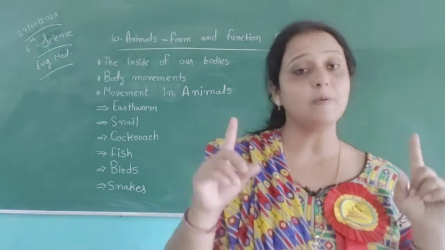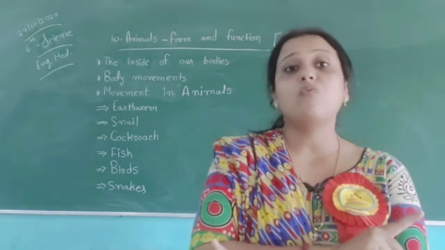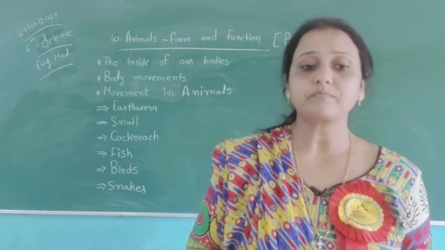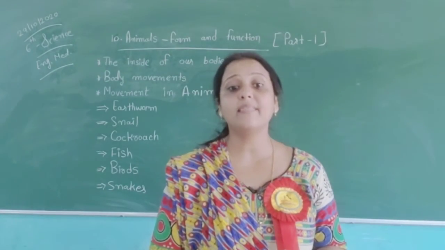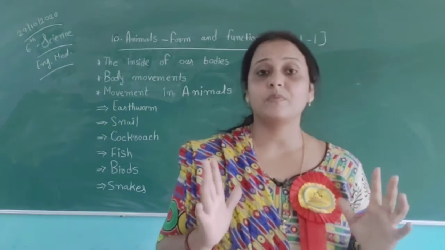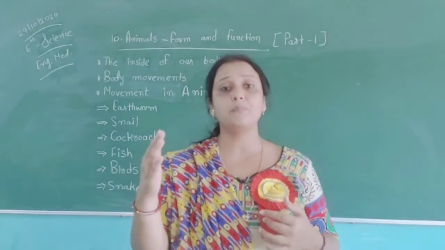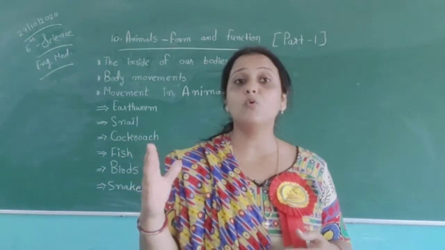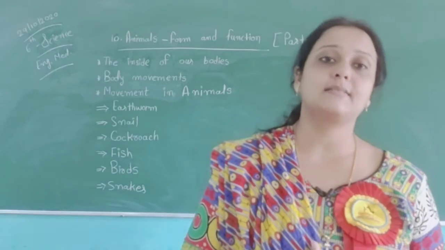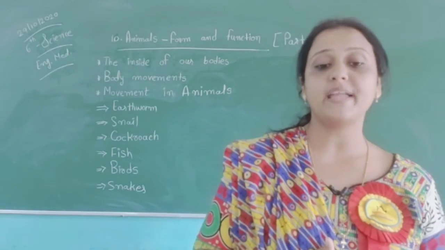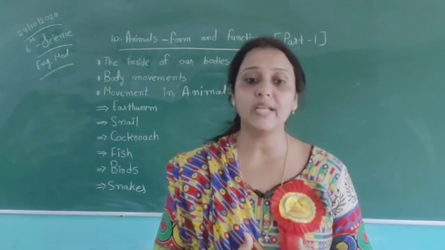But always remember, snakes have bones, but earthworm has no bones. Snakes move very fast by crawling on their bellies. They use their bellies for crawling and go from one place to another place. They move very fast. Special structures called scales are present on their bodies. The scales help in crawling.